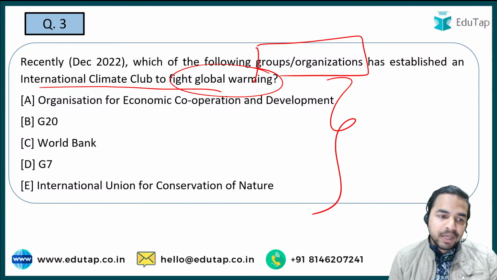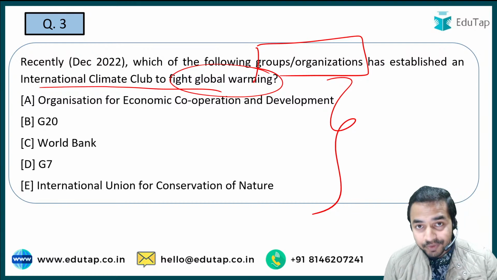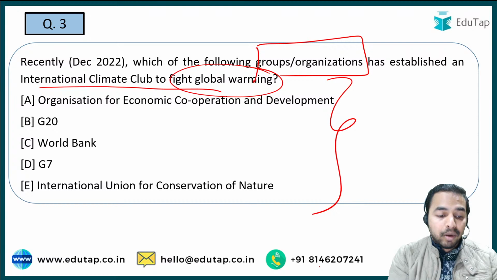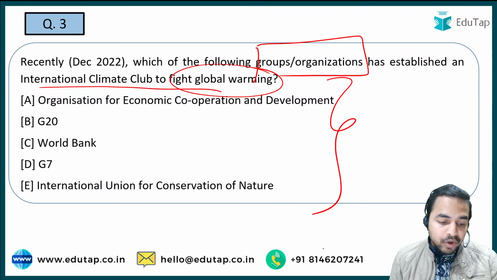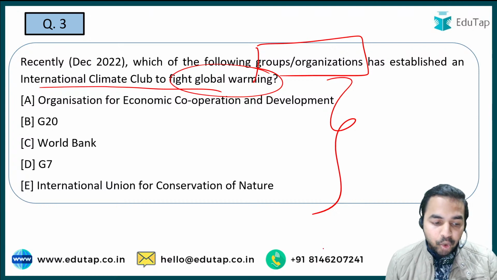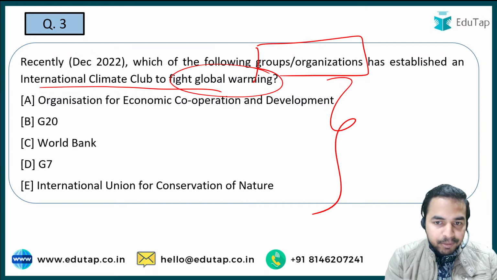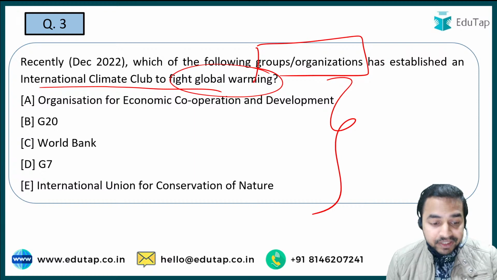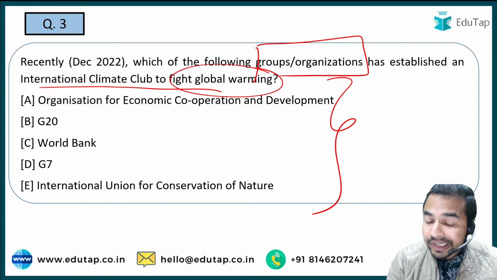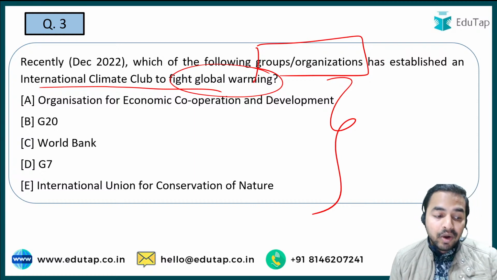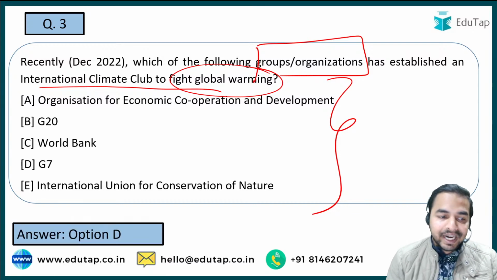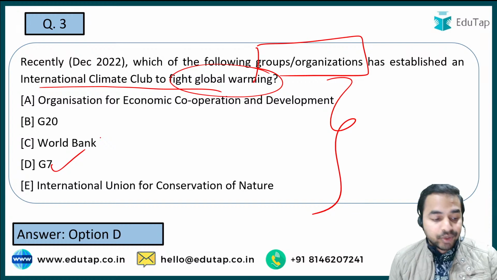So please tell me the name of that particular group and organization which has established an international climate club to fight global warming. So guys, let me tell you, when I talk about this particular question, the name of that particular group and organization which has launched the International Climate Club, this is basically an informal forum of the leading industrialized nations. Now I think that it is very easy for all of you to answer this question. That is option D, that is G7. So G7 is the right answer to this question.